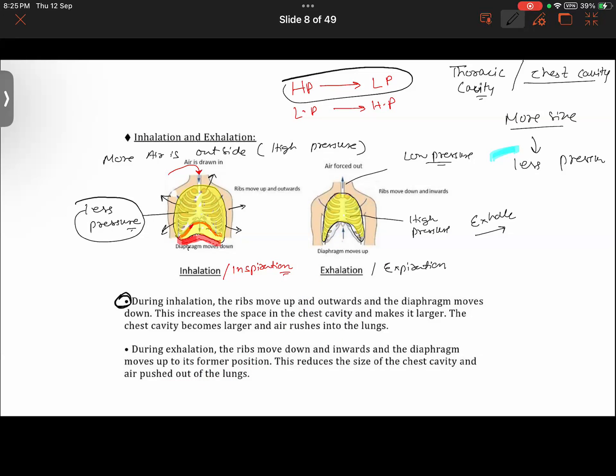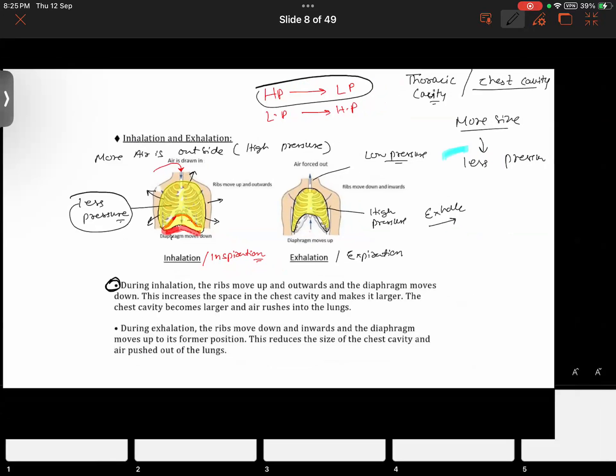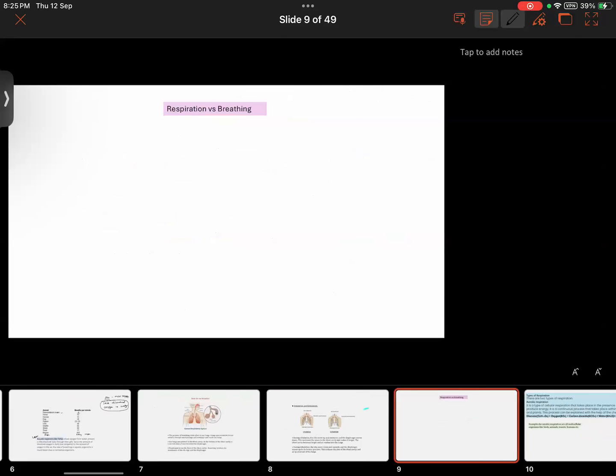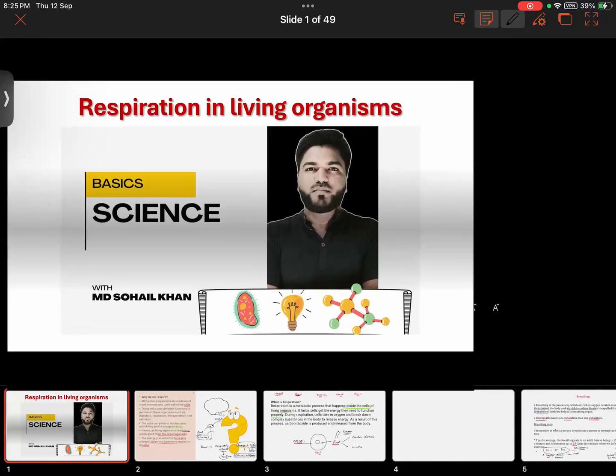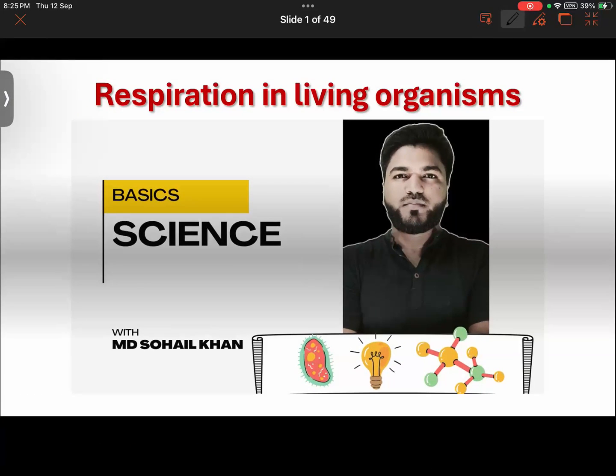So because of the decrease in the size of the chest cavity or the thoracic cavity, pressure increases. As a result of this, our lungs will be contracting and air is forced out here. Understood this now? Understood. So that is what basically happens here. Now give the heading of the chapter, respiration in living organisms, and write down a few important things in it.